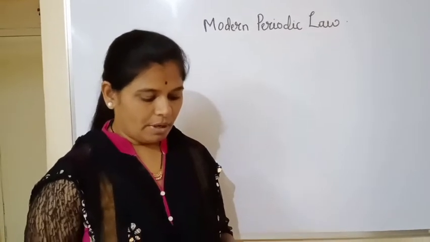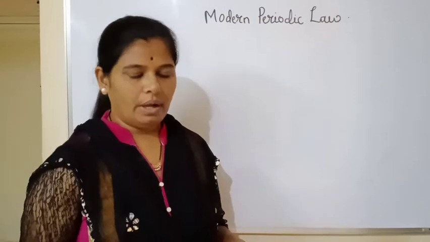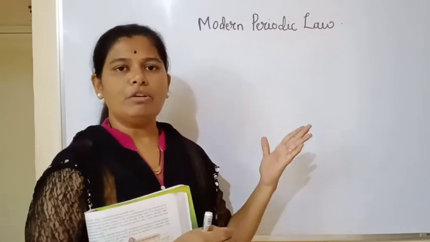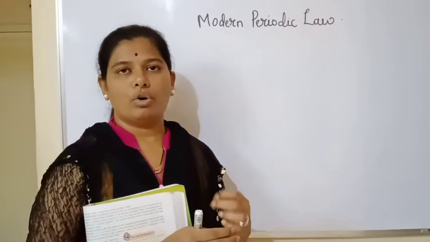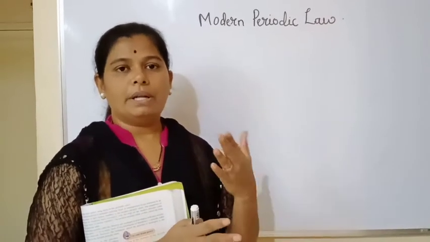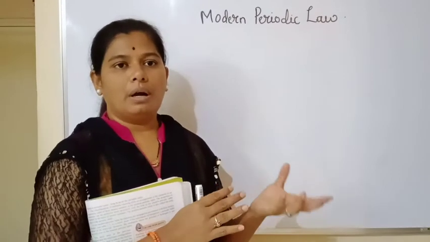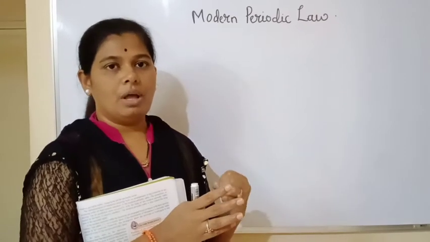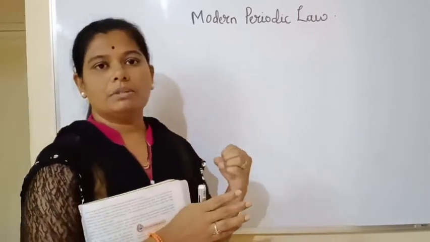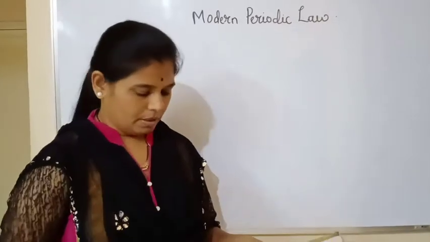The atomic number in Mendeleev's periodic table only indicated the serial number of the element. In Mendeleev's periodic table, the elements were arranged in the increasing order of their atomic masses. But in the modern periodic table, we are going to study how the atomic numbers of the elements are interrelated, and how this concept was used to frame the modern periodic table.